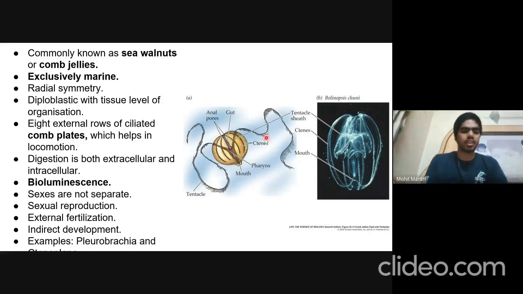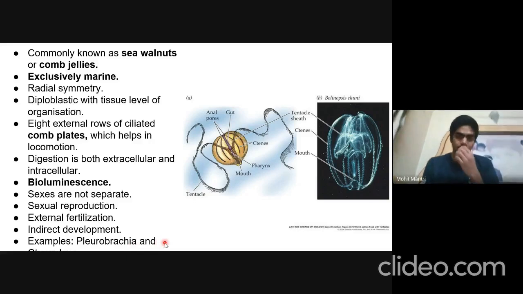So in this organism, both intracellular as well as extracellular digestion is seen, and they show bioluminescence. Males and females are not separate. They show sexual reproduction, and the fertilization is external, and the development is indirect. Examples are Pleurobrachia and Ctenoplana.